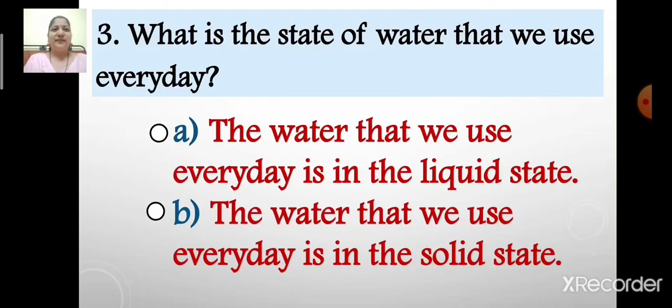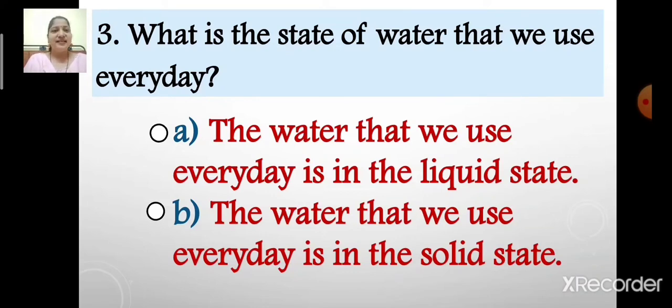Now next. Number 3. What is the state of water that we use every day? It's very easy. Let me repeat the question. What is the state of water that we use every day? The options are option A, the water that we use every day is in the liquid state, and option B, the water that we use every day is in the solid state.